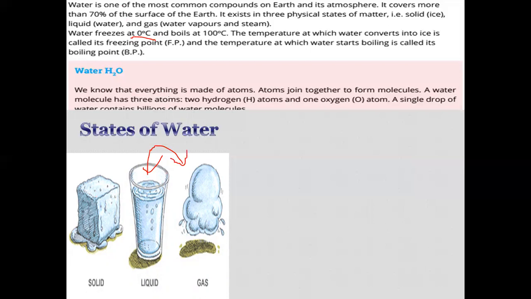This is called the boiling point, and that is standard wherever you are. 0 degrees centigrade is the freezing point and 100 degrees centigrade is the boiling point of water.